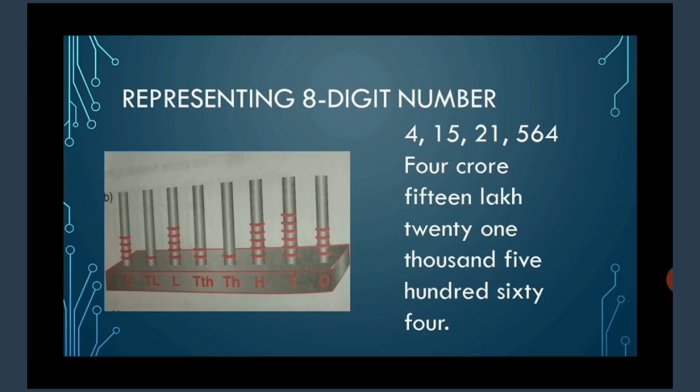So here you need to count the beads and write the numbers in figure as 41521564, and then insert the commas as 4, 15, 21, 564. So in words we will write as 4,15,21,564.